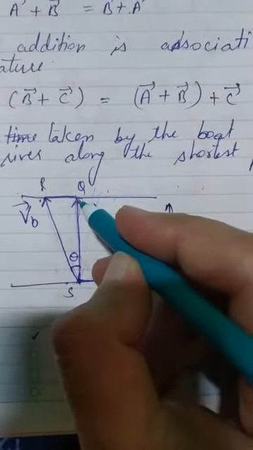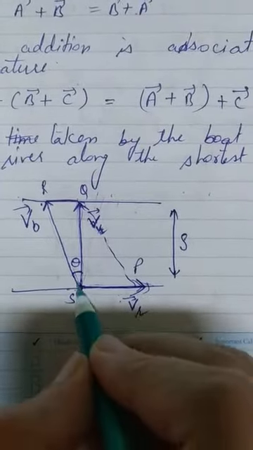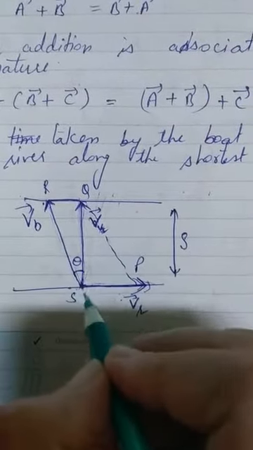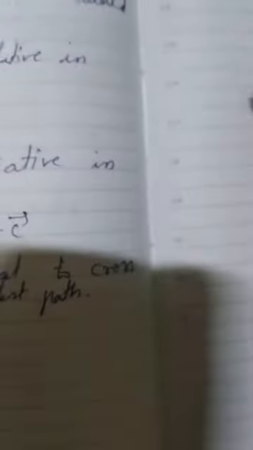If one vector acts in one direction and another in another direction, this will follow the parallelogram law. Otherwise you can use the Pythagoras theorem also.